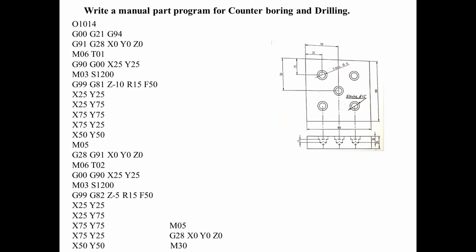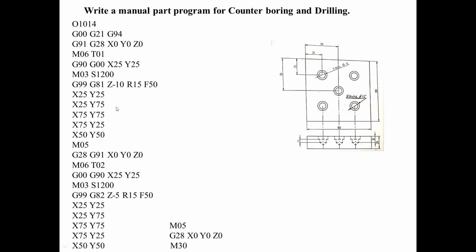For this one, same procedure. Initial drilling, these 5 holes will be drilled. The syntax will be the same. Program name, then initial positions. We don't want G00 here. G21, G94 or G98, G91, G28, X0, Y0, Z0, M06.